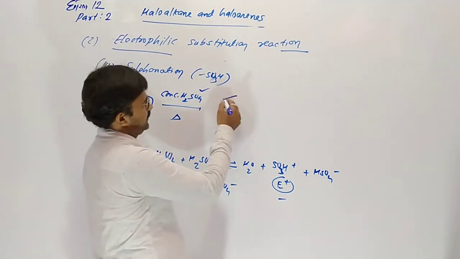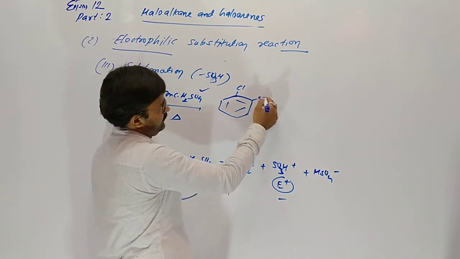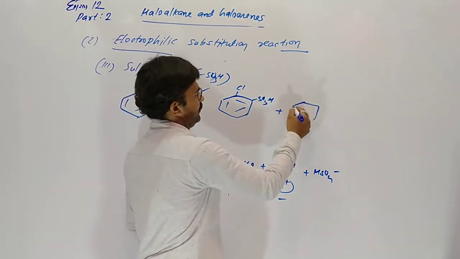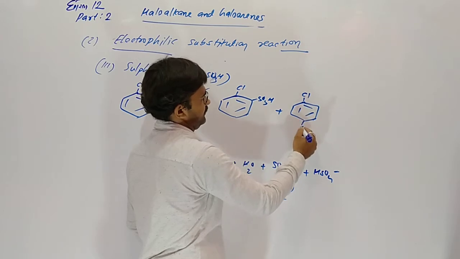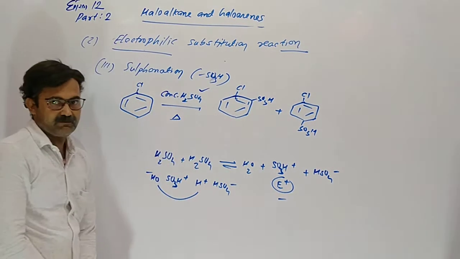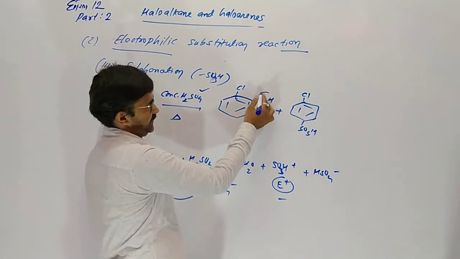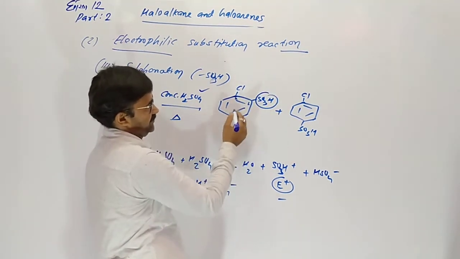So here the SO3H group attracts toward the benzene ring and enters on ortho and para position. So it gives 2-chloro benzene sulfonic acid.